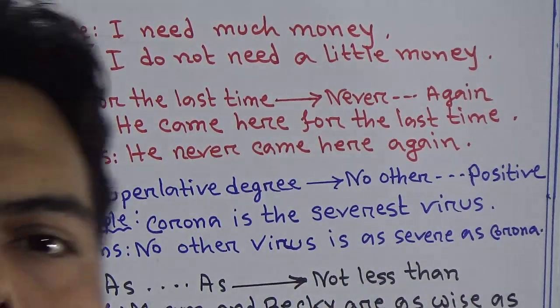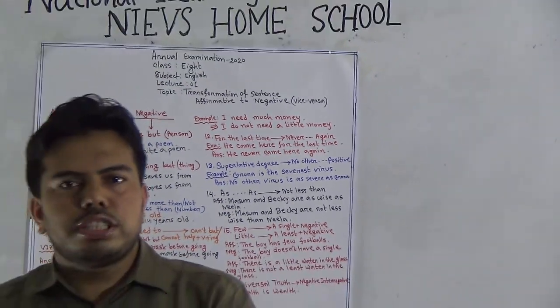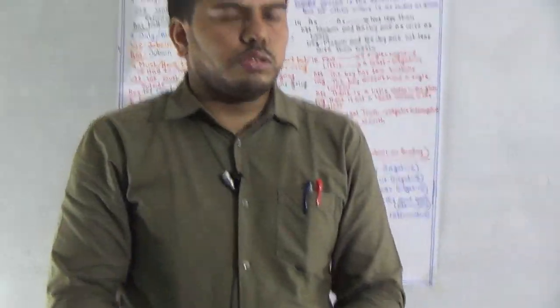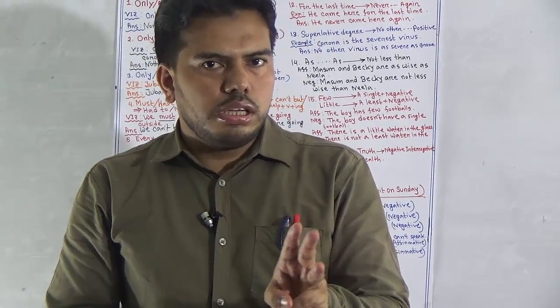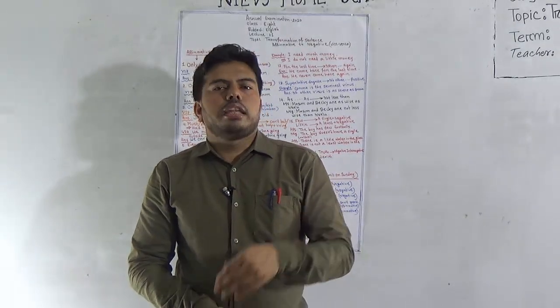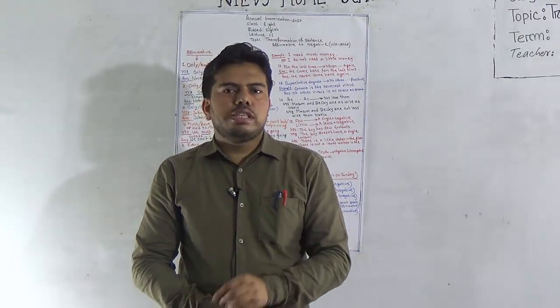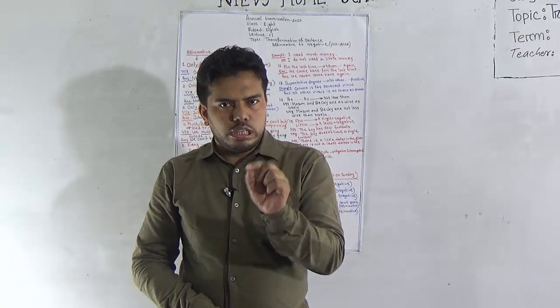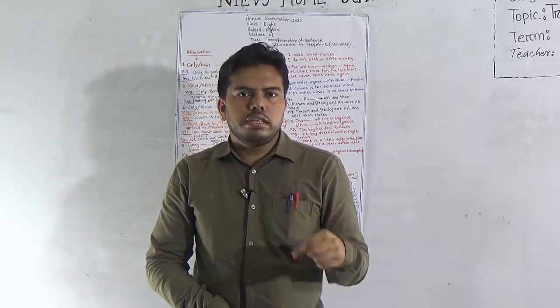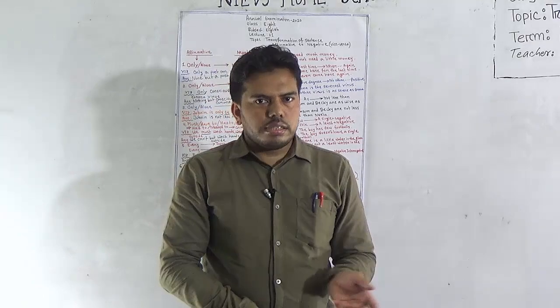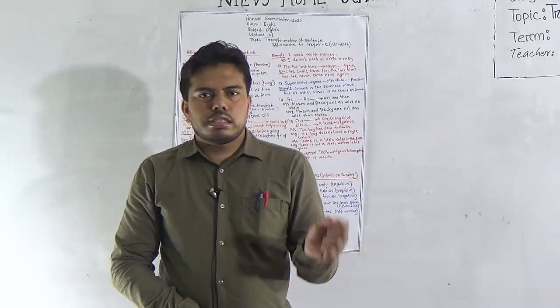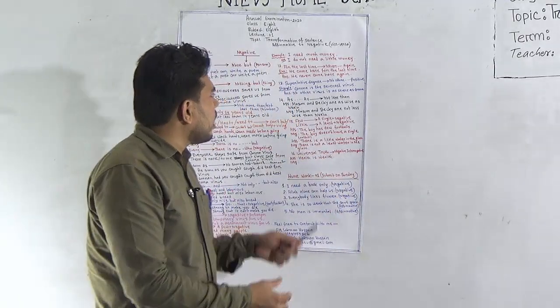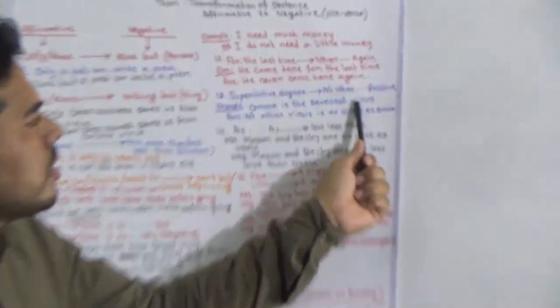Okay, next one, superlative degree. If your sentence is in a superlative form, then it will be changed into a positive form. We can change positive in two ways: writing no other, and another one is very few, but we will select only the first one. We have to start writing no other, then subject, then is verb, or then as dot s.